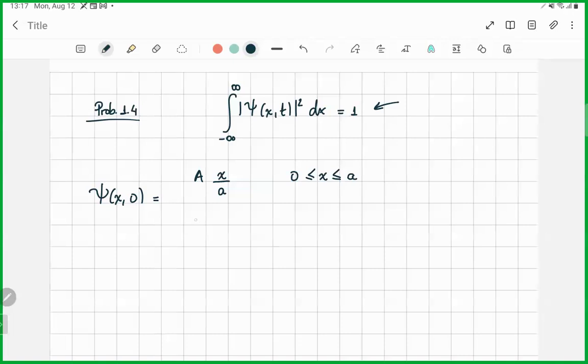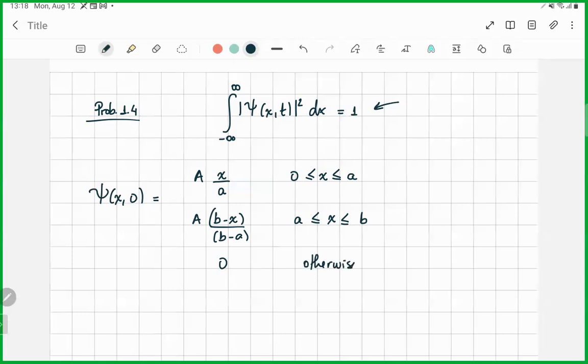Then it has a different shape, this other shape. This little b that is showing up is another real constant. This shape holds when x is between a and b. For any other value of x, the wave function is just 0.